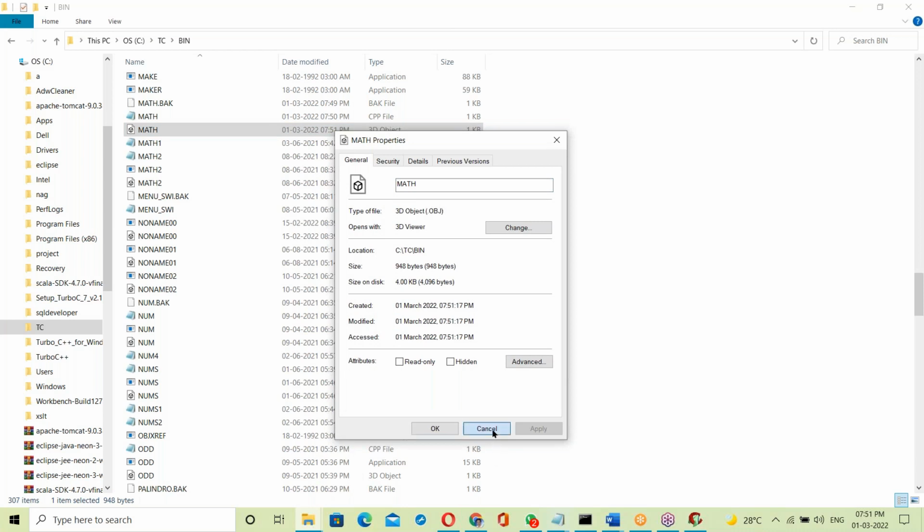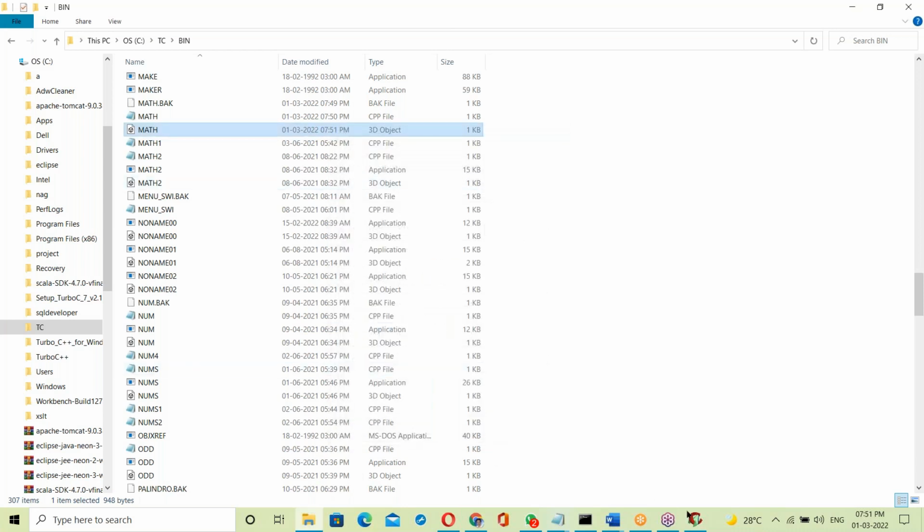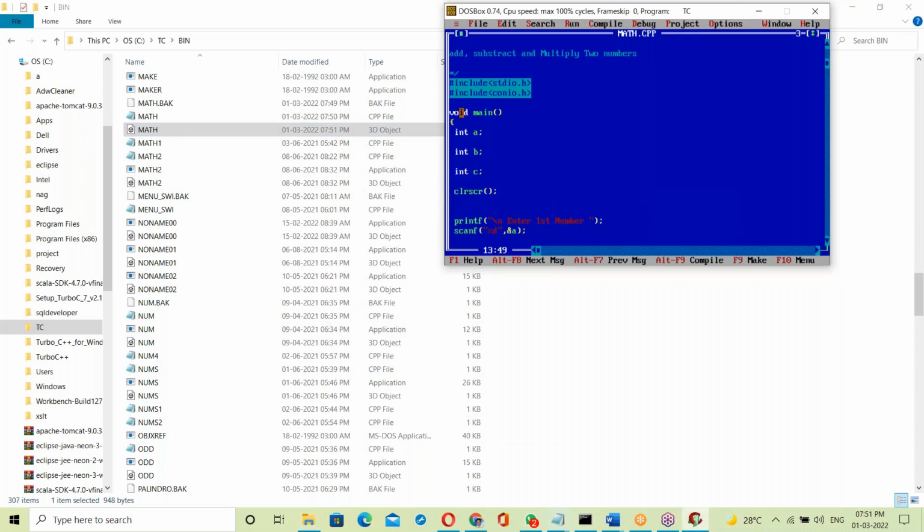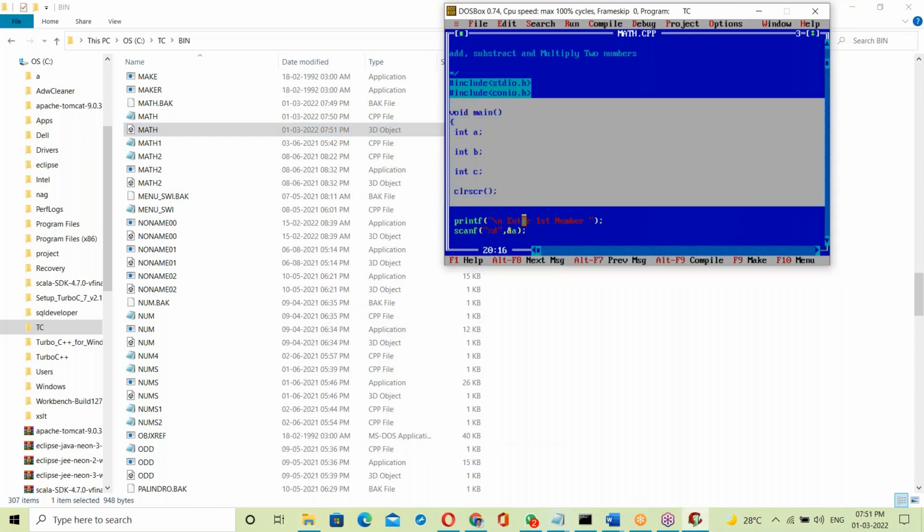So what exactly is this .obj file? This .obj file contains our C program, the main function, the main program code. Your C program is converted to binary code and written to the .obj file.